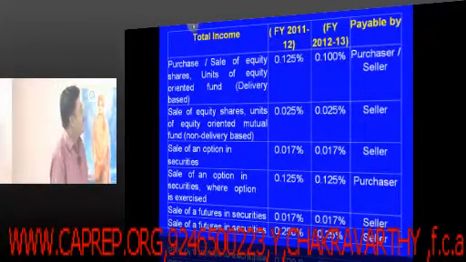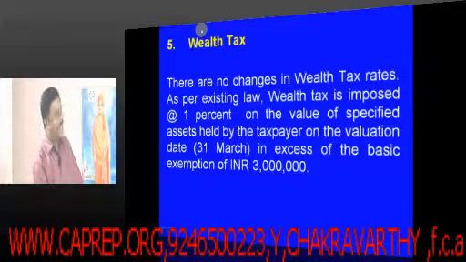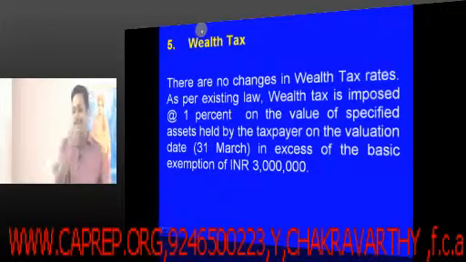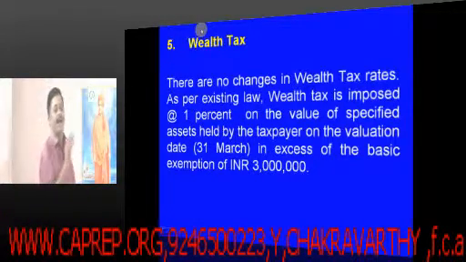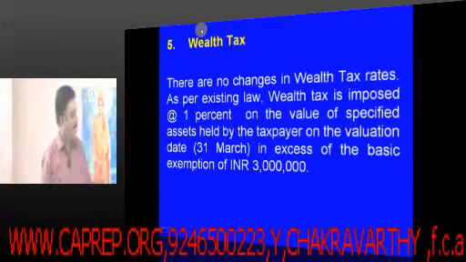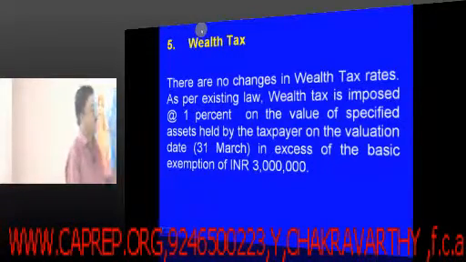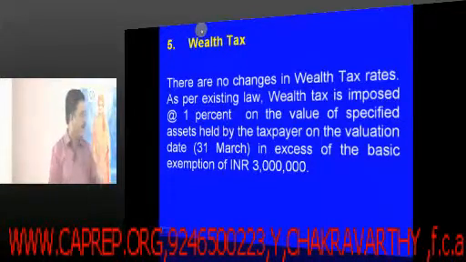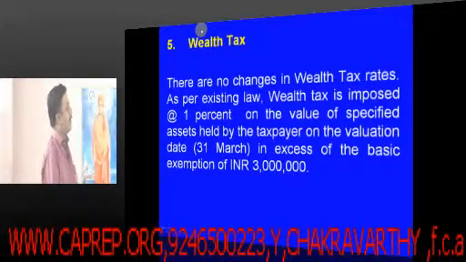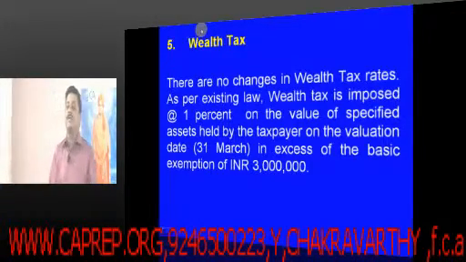Now there is not much of an amendment with respect to the rate of tax on wealth tax, but because we are discussing all the rates of tax, I thought it better to discuss wealth tax rates too. There is no change in the wealth tax rate. As per the existing law, wealth tax is imposed at the rate of 1% on the value of the specified assets held by the taxpayer on the valuation date, if it is in excess of the basic exemption limit of 30 lakhs.